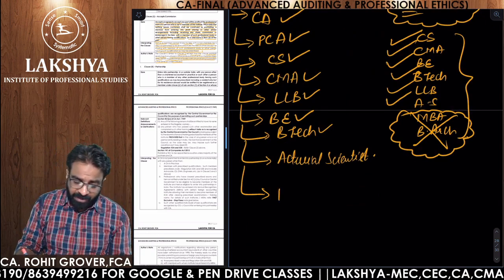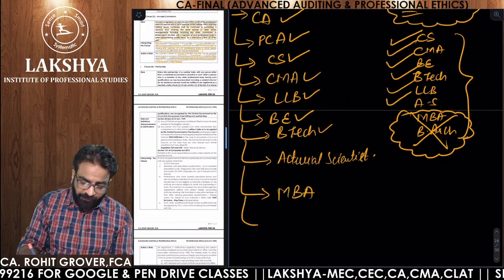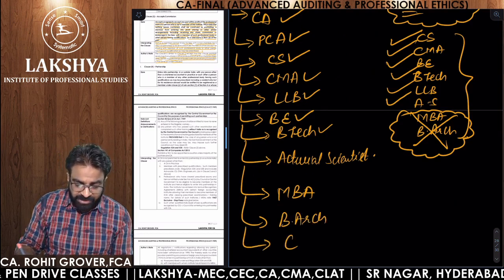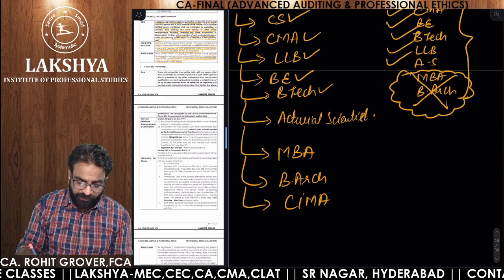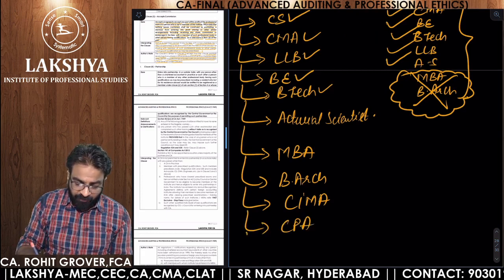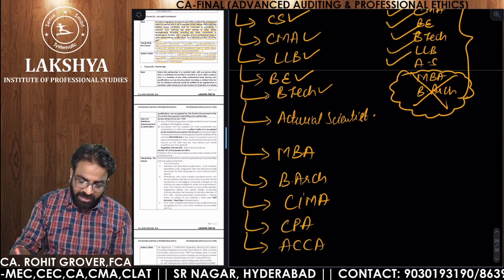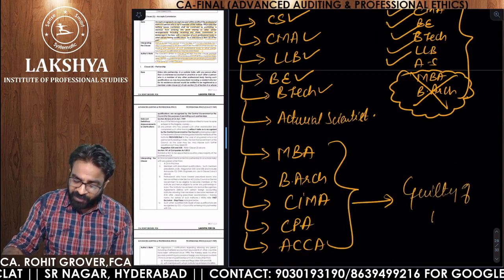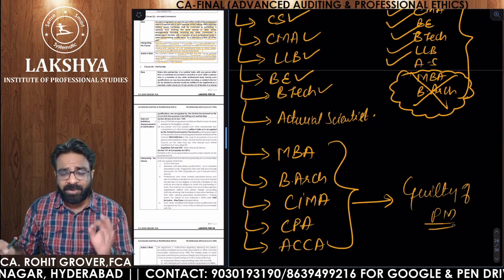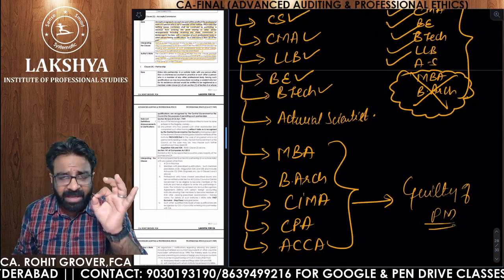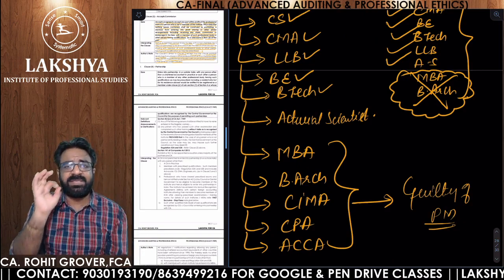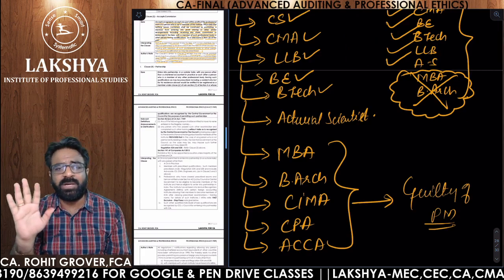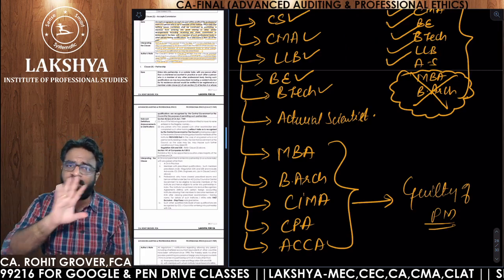But if you are entering a partnership with an MBA, with the Bachelor of Architecture, with the CIMA professional, with the CPA, or with the ACCA, in all these cases you are guilty of professional misconduct. So remember one thing, 53A and 53B contain the 8 other professionals with whom you can share your fees, no problem, no guilty. From whom you can accept the fees, no guilty.